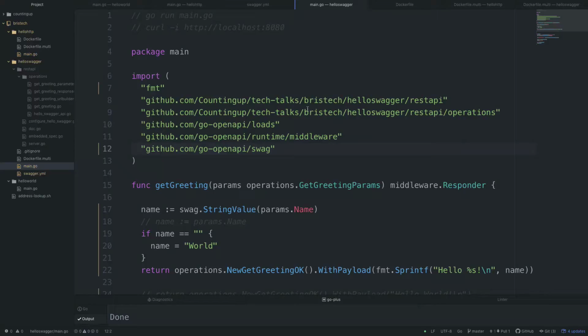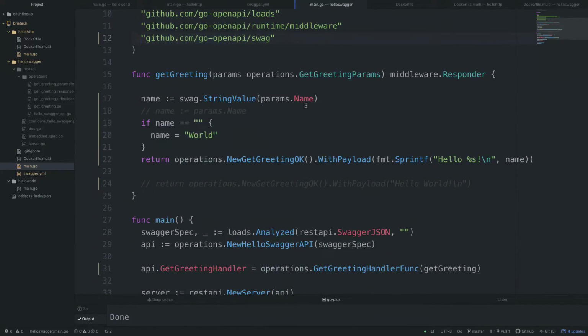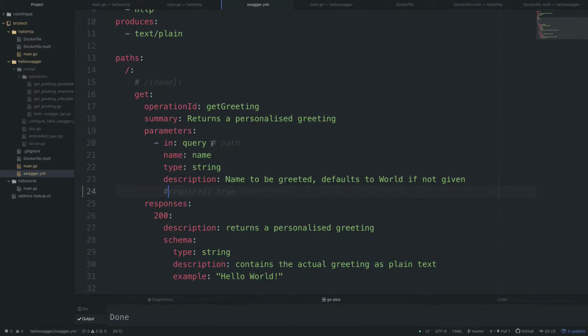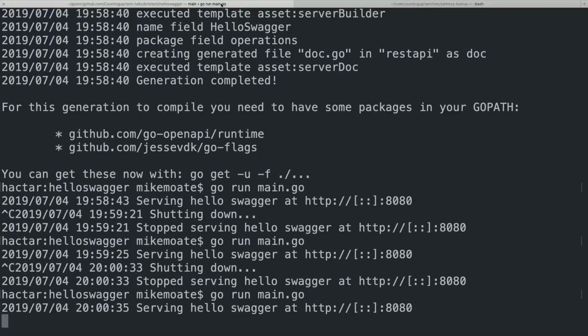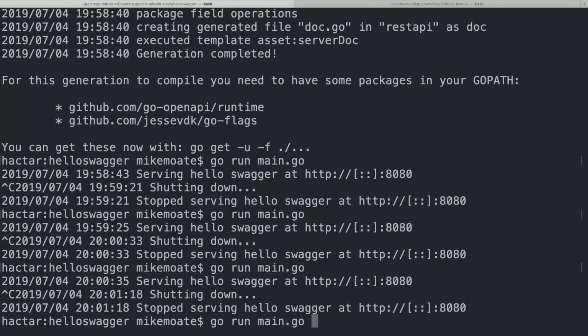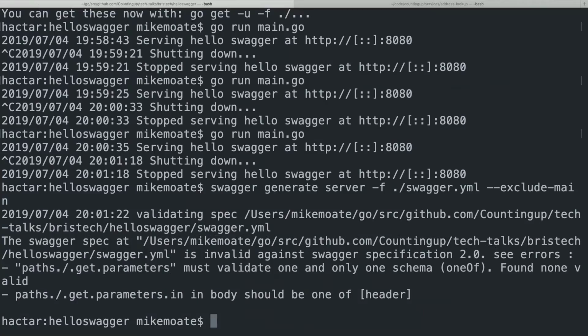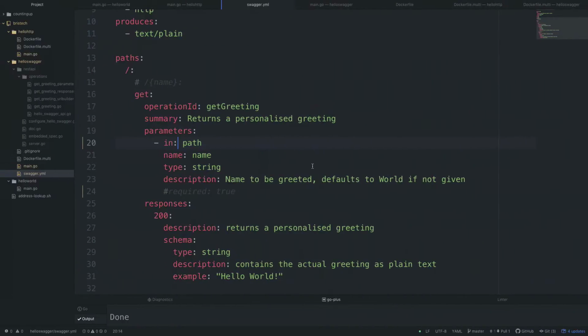So that's pretty good. What if we don't want to do the query parameter? What if we want to do it in the URL path instead? Then we go into the Swagger YAML, and instead of query here, we say path. We will need to rerun our code generation routine because we've changed the Swagger YAML. Bear with me. Oh, yes, I made a minor error. Because we're moving to the path, we actually need to tell Swagger where this variable lives in the path, so we're saying it lives after slash.